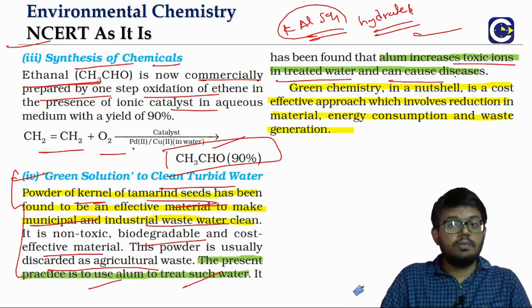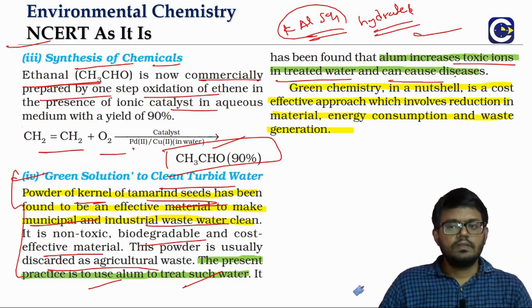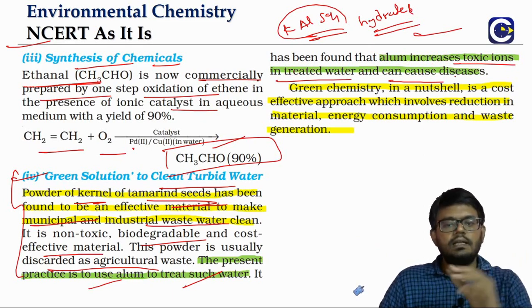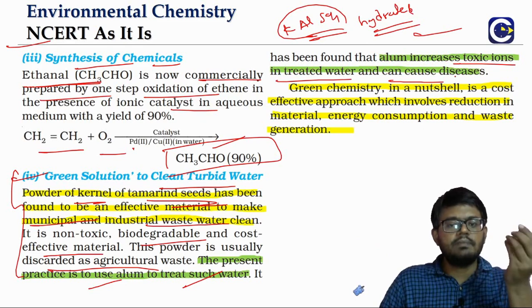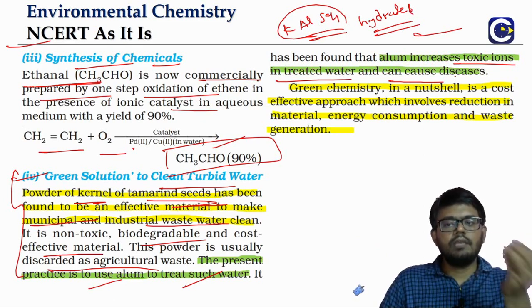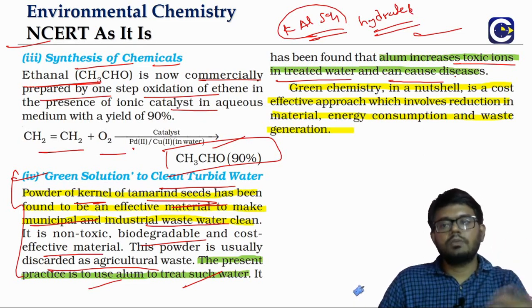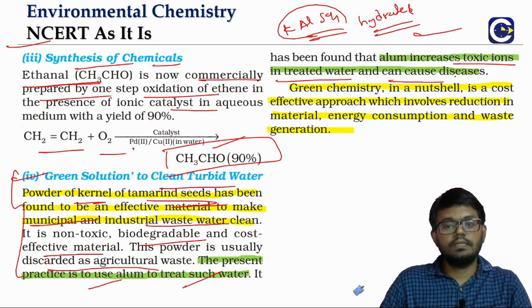Look at this, aluminum ions are toxic. So by using this powder of the tamarind seed kernel, we are able to have a more environmentally friendly process. We are not going to get harmful ions into the water, and at the same time we will be able to remove the turbidity of the water.